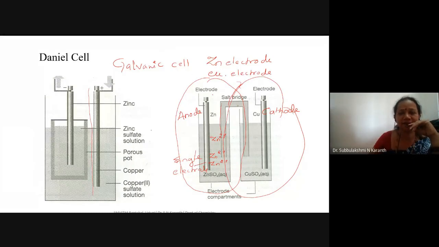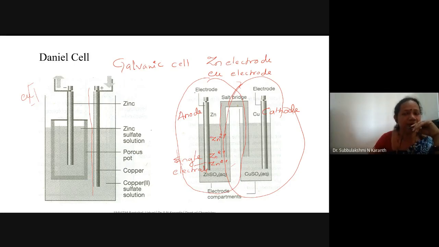But here the current is generated using electrodes. An electrode is not just a metal, it is a metal dipped in a solution containing its own ion. This entire thing we call an electrode. In an electrolytic cell, just a copper metal if you take, it is an electrode, and that time the anode is a positive electrode.